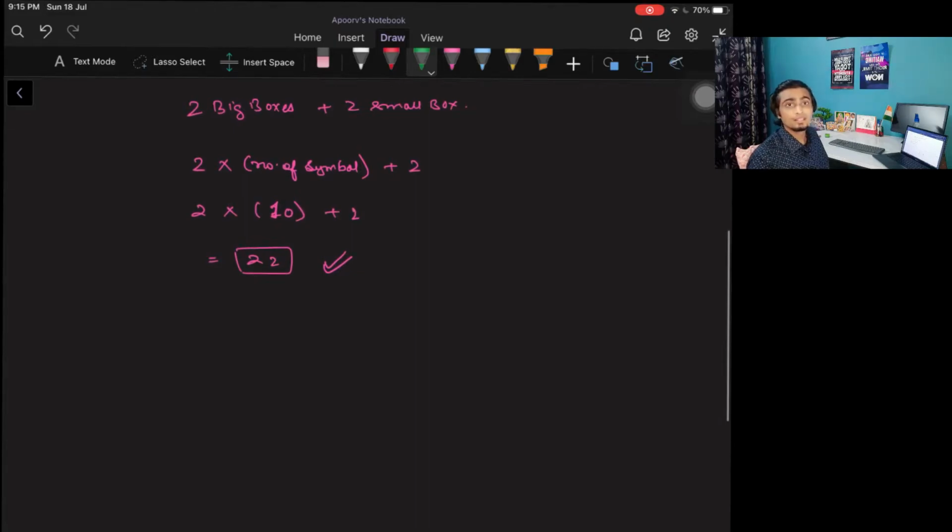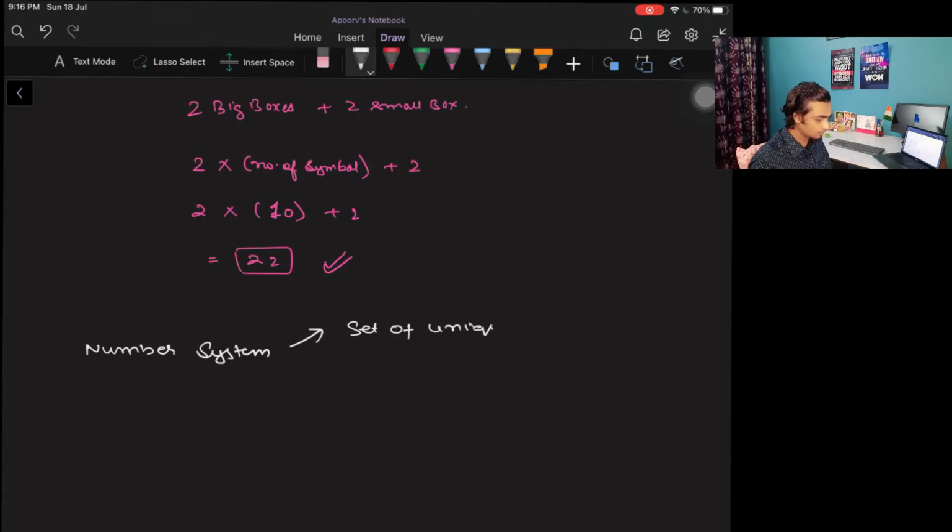So now let's look at what is a formal definition or day-to-day definition that we use of number system. So if we say number system, what do we mean by it? So basically, number system is consisting of two things. Number one, set of unique symbols.